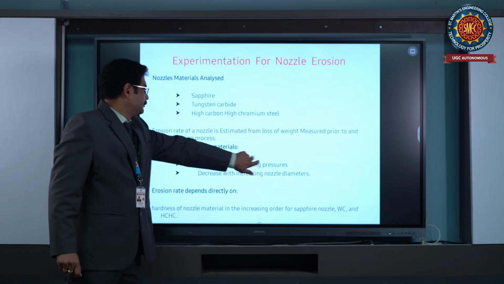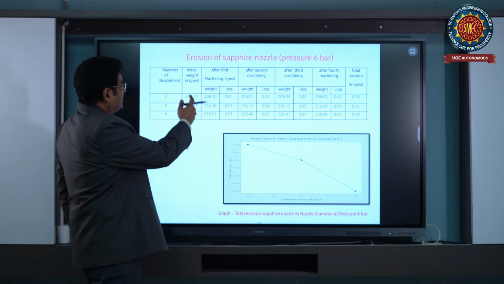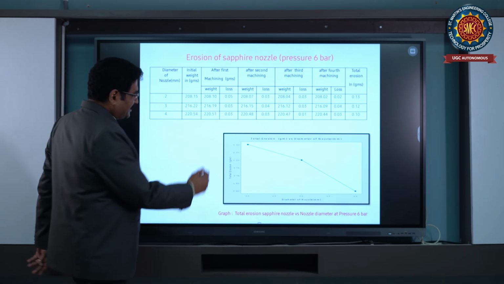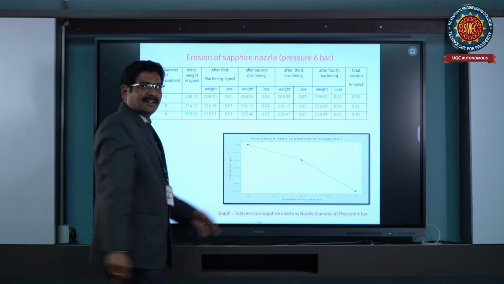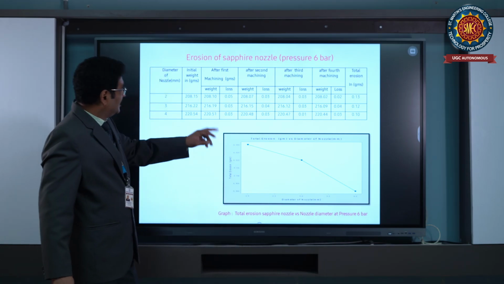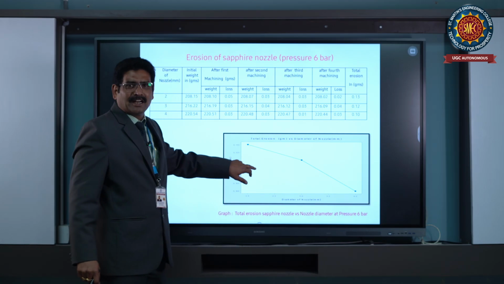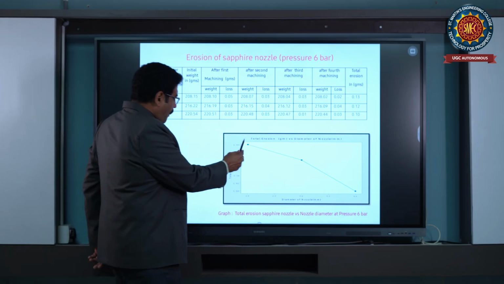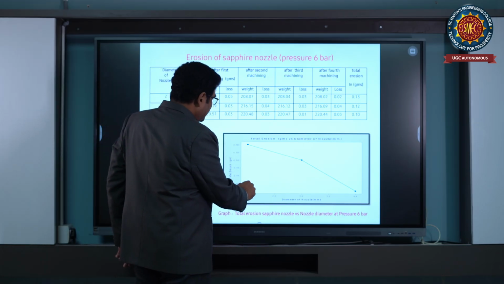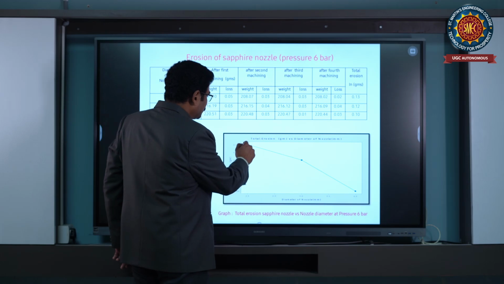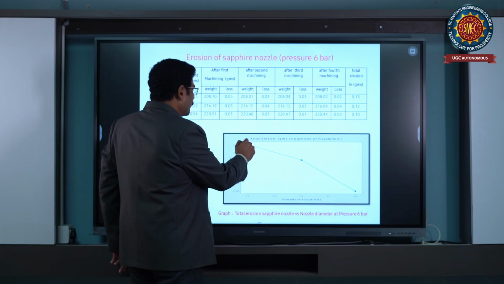And see the erosion, how it takes place. This is also practically tested and kept here available for student reference. How it varies: see, at the initial stage, once the diameter of the nozzle is at 2, the total erosion is 0.13.